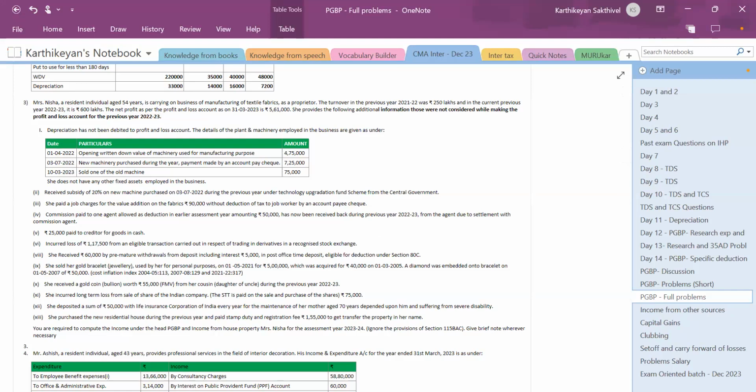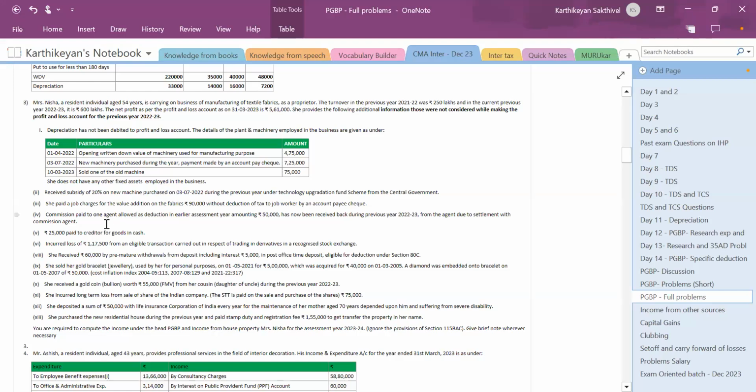She does not have any other fixed assets employed in the business. Received subsidy of 20% on new machine purchased on 3/7/22 during the previous year under Technology Upgradation Fund Scheme from the central government. She paid job charges for the value addition on the fabrics 90,000 without deduction of tax to job worker by an account payee cheque.